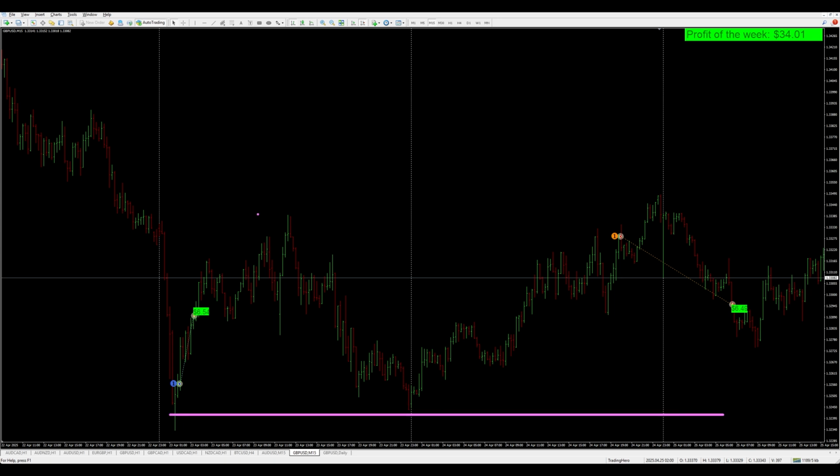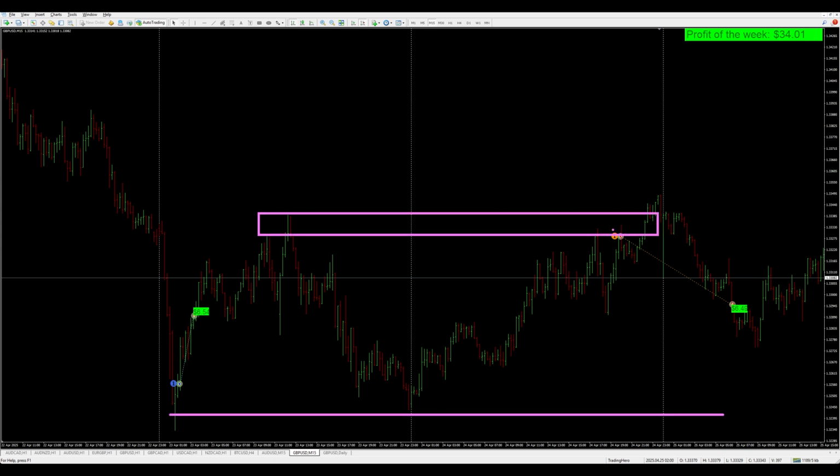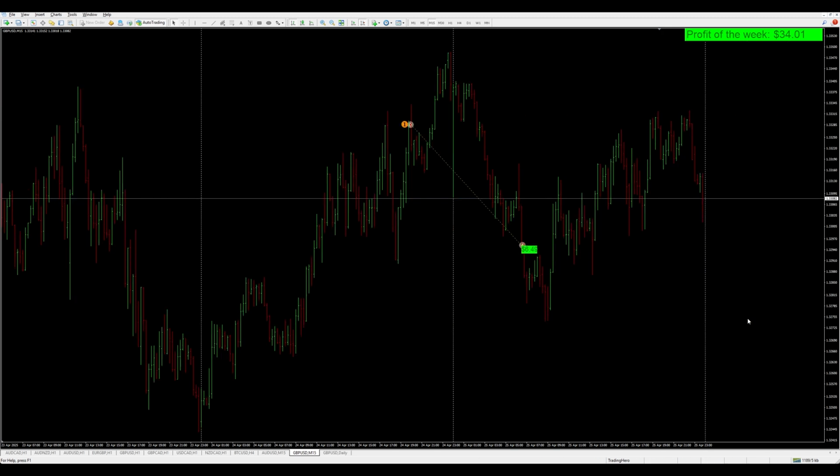Price then formed a trading channel with support and resistance zones. When resistance was retested, we opened a sell trade and closed it profitably on the subsequent correction. Total profit on the British pound for the week was $34.